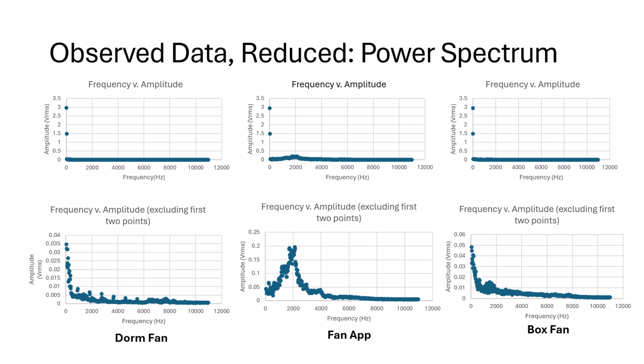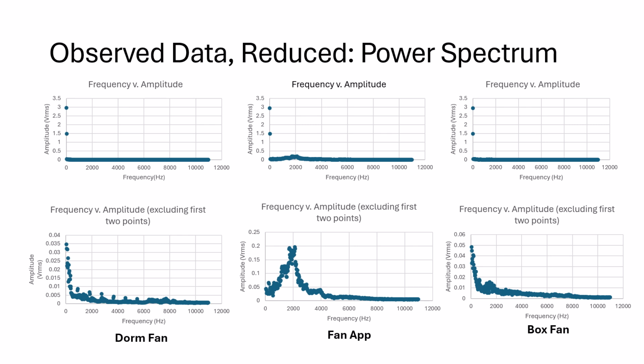And with the dorm fan, we can see that there are more noticeable peaks further on in the frequency. So around 2000, you could see a noticeable peak, around 3500, just before 4000, probably around 4300, around 5200, somewhere in there. And then for the fan app, this was very interesting because we have a major peak, which you can almost see on that first graph, at 2000 Hertz, which I thought was super interesting.